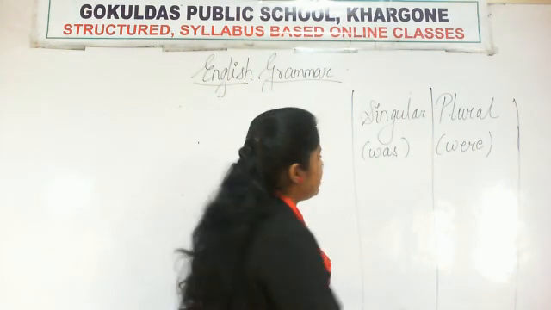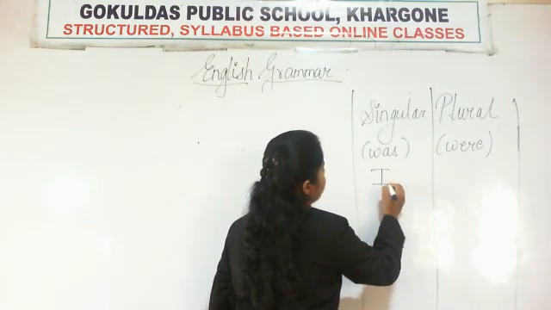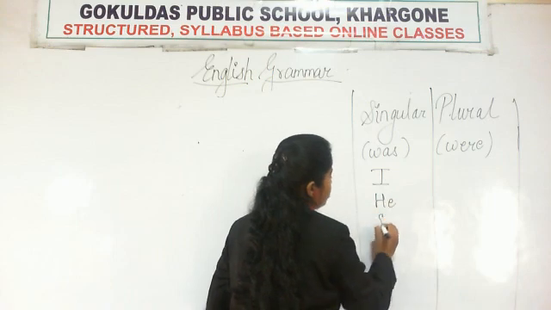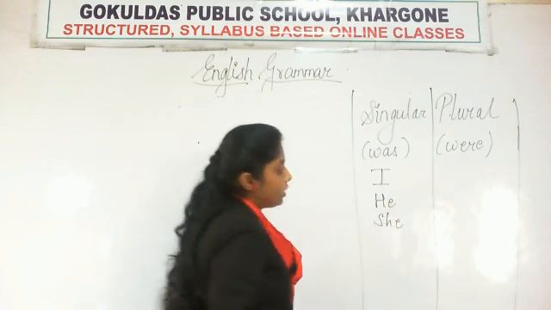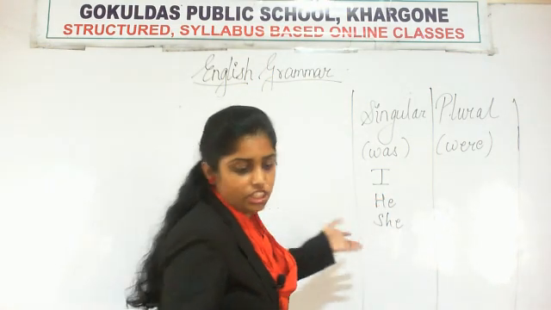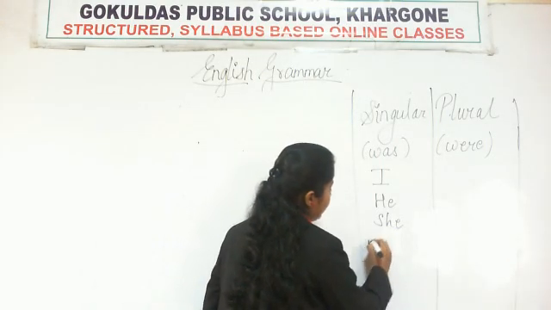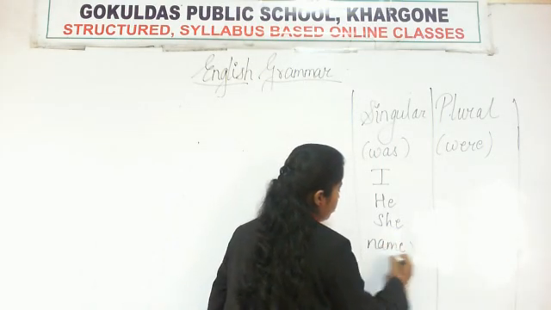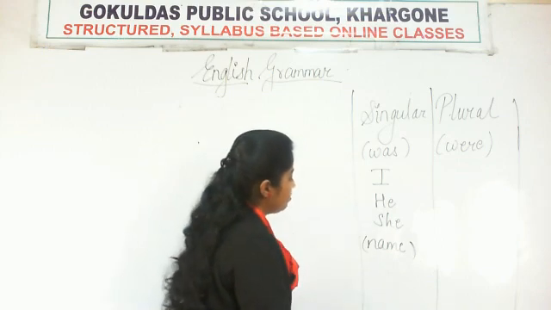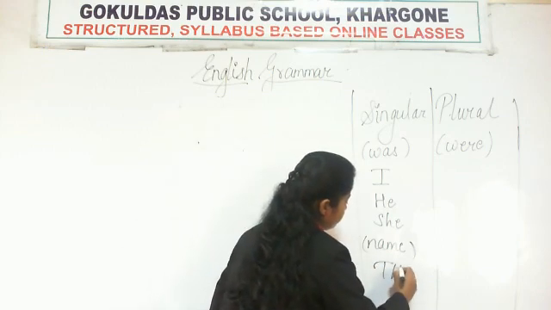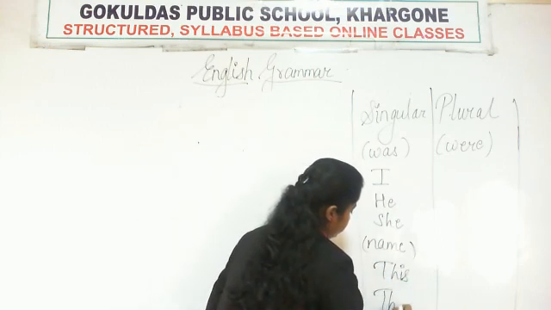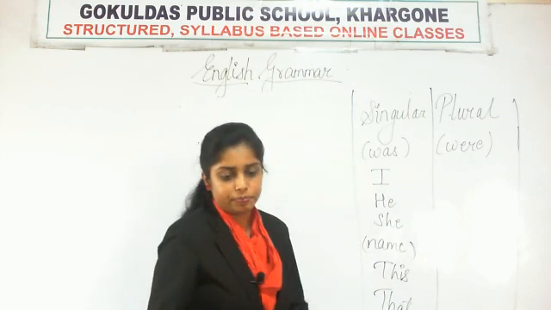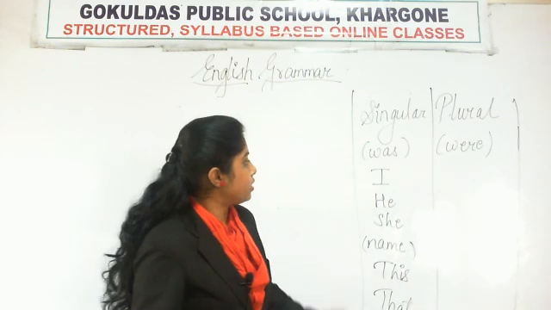Singular subjects include I, he, she, any singular name, then this, that. So these are all singular subjects.